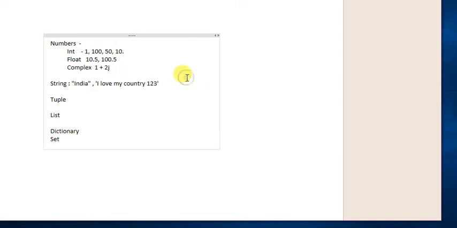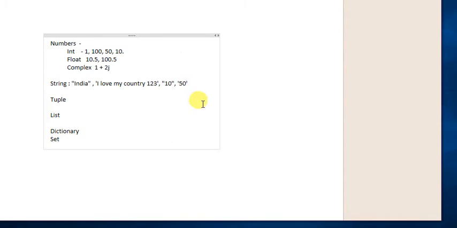Even in double quotes or single quotes, even 10 is a string. Without the double quotes or single quotes, it will be an integer, but inside the double quote or single quote it will be considered a string. This is also a string.